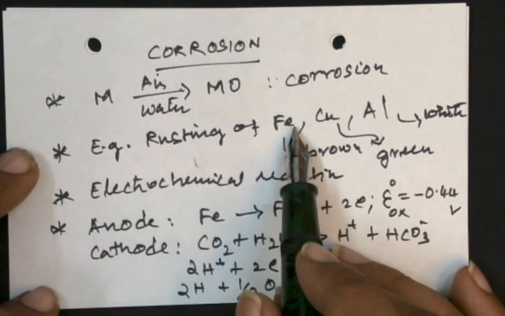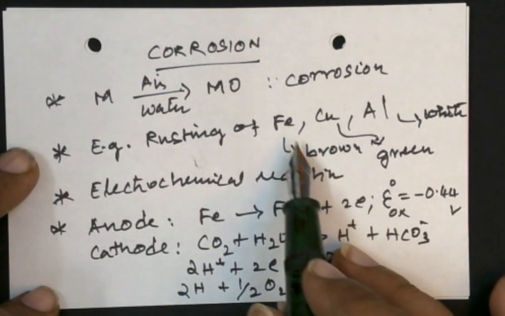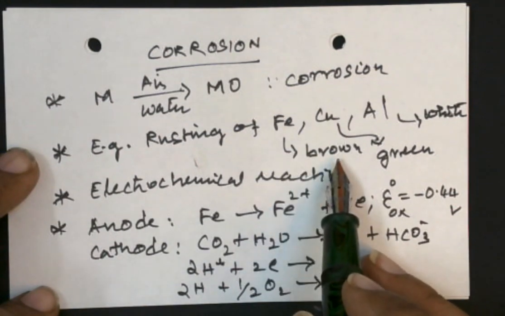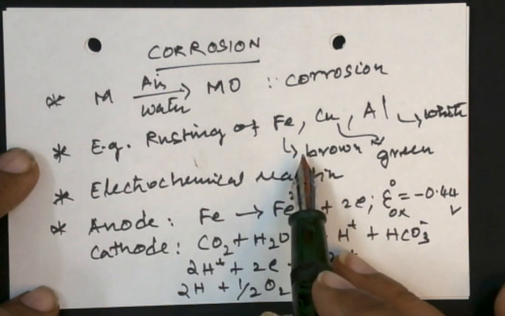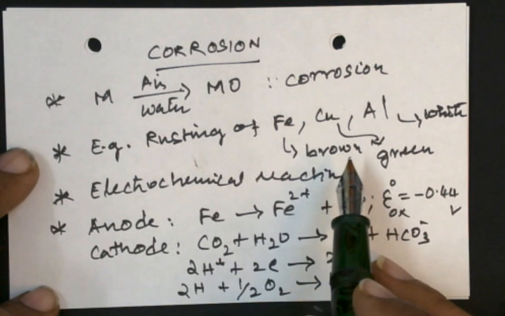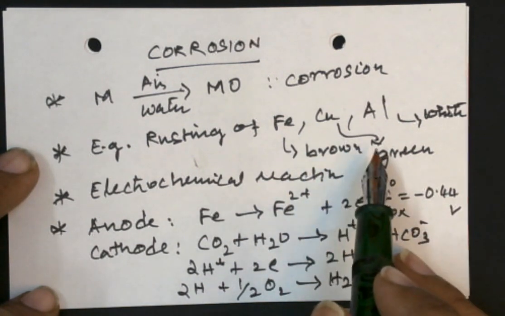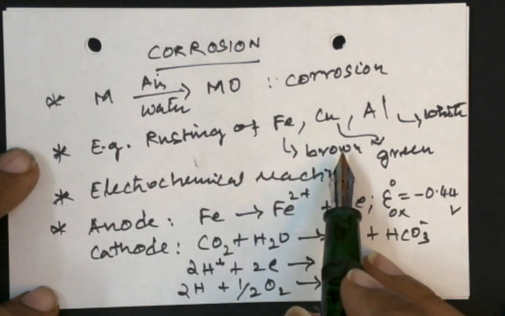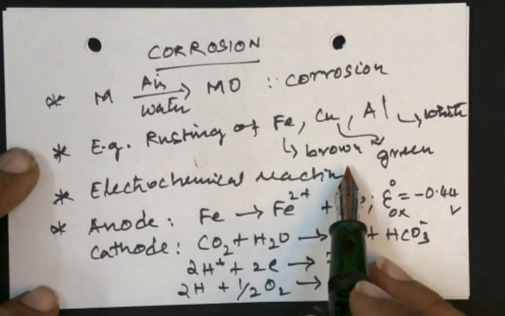Rusting of iron leads to brown or black dust formation over the iron. That is, iron becomes iron oxide. Iron oxide becomes ferric oxide, then hydrated ferric oxide. Likewise, it goes on, and finally you can have heavy corrosion, pitted corrosion, and there is a loss of material.